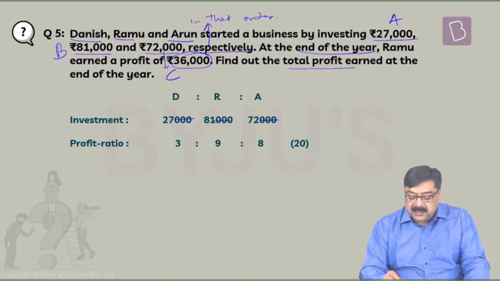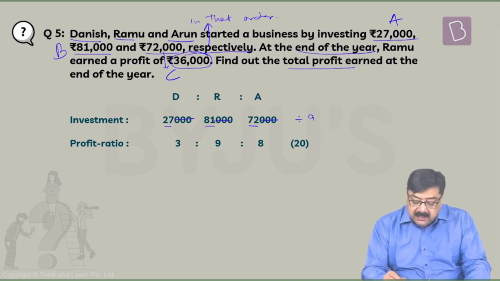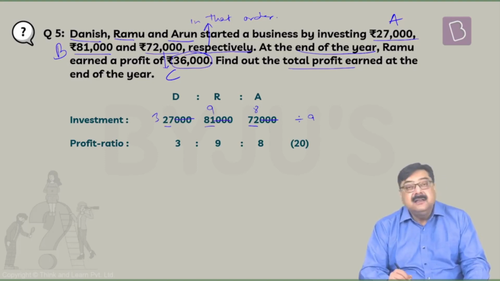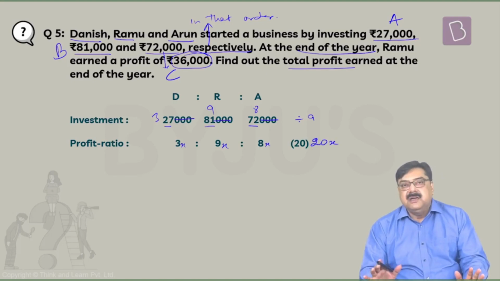So the ratio we obtain is 3:9:8. Why? Because 27, 81 and 72, each of these figures is divisible by 9. So 9 3s are 27, 9 9s are 81 and 9 8s are 72. So 3x, 9x, 8x. 3 plus 9 is 12, 12 plus 8 is 20. So 20x is the total profit earned.